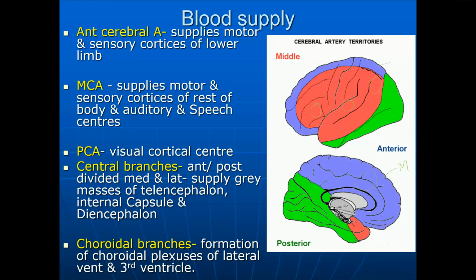Then the posterior cerebral artery is related to the visual cortical area. So it's basically related to vision. You can remember it like this: the occipital lobe over here, and also in the medial surface you can see that.